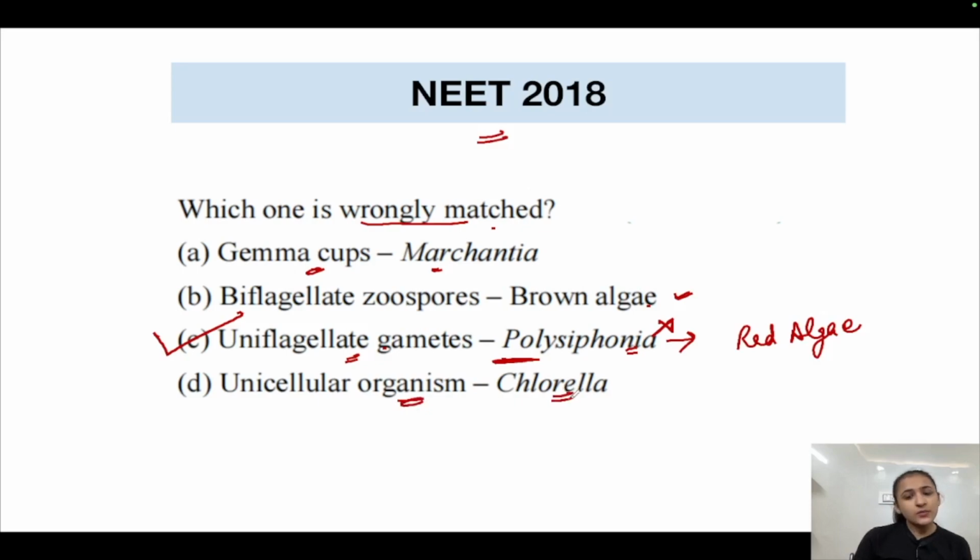Unicellular organism, Chlorella. Yes, this is also a correct match. We just studied it in the previous question, right? So options A, B and D are the correct matches. Only option C was the incorrect match, which gives us our correct answer, that is uniflagellate gametes with Polysiphonia. This is an incorrect match. So the correct answer is option number C.